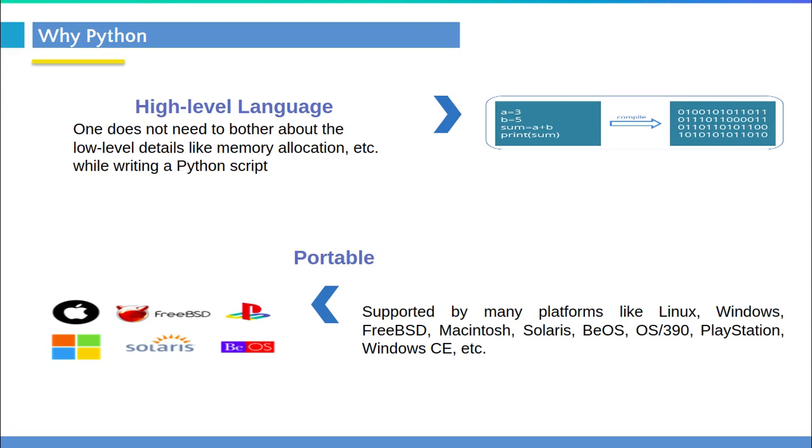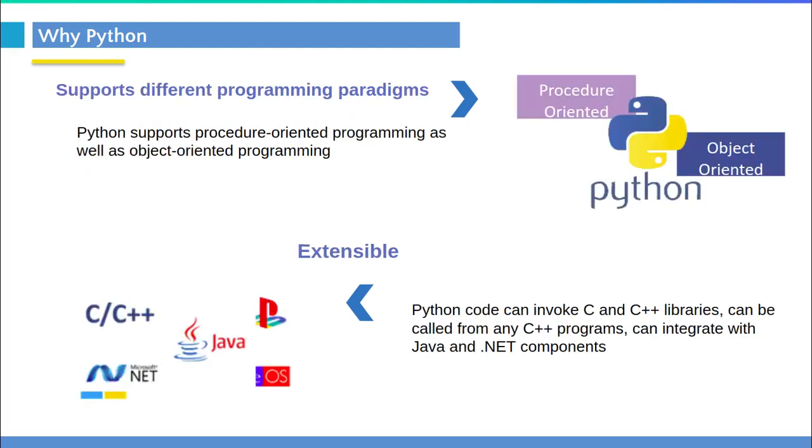So Python is platform independent as well. If I write a program on my Linux system on a particular Python version, the same can work on any other operating system, right? Be it a Mac or Windows. So we can use that. That's the portability, where the program will run without any modifications on any platform. Okay. So as I said, it supports different programming paradigms, where object-oriented programming is the core of Python.